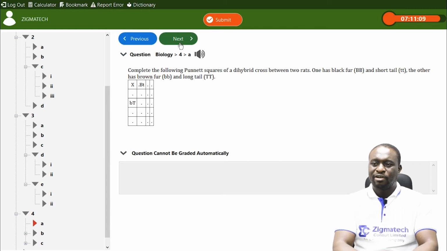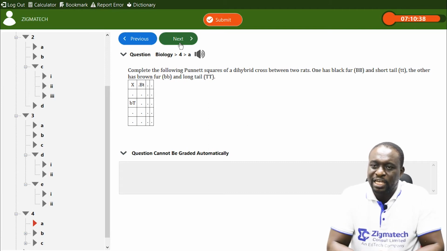One has black fur, big B, homozygous, and short tail, also homozygous. And the other has brown fur, small b, and long tail.